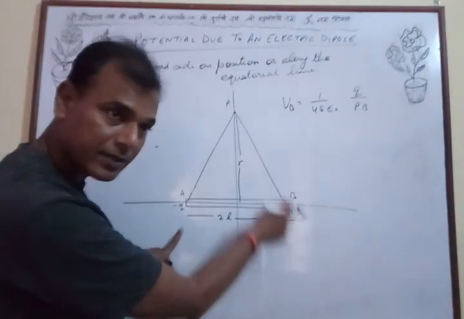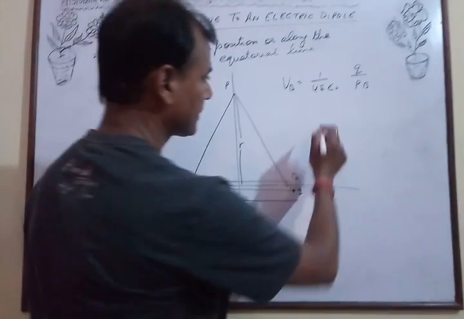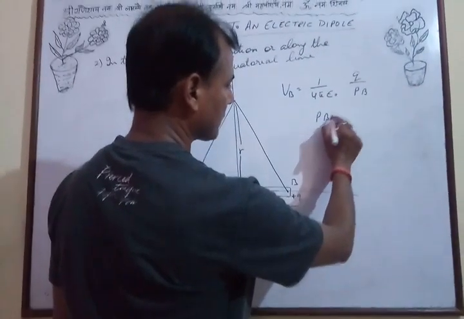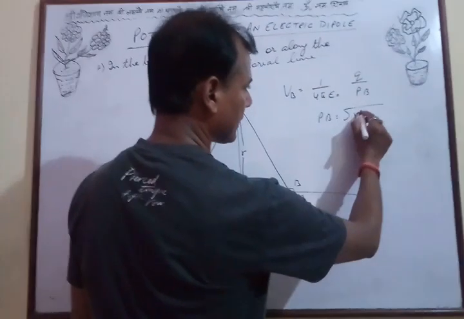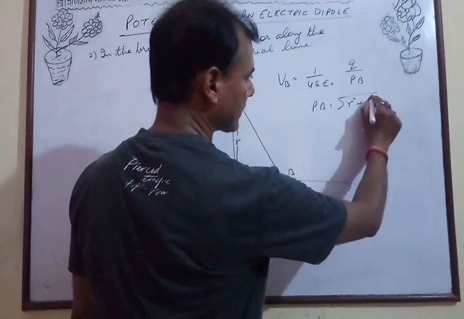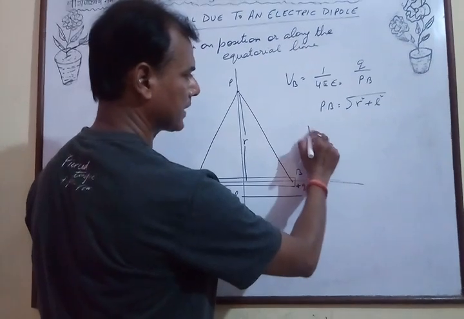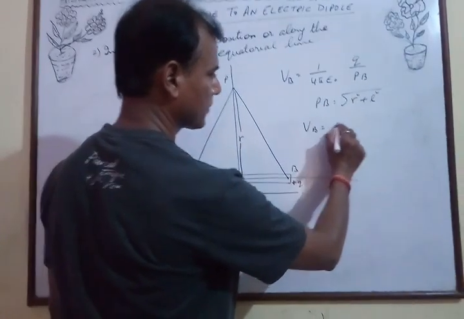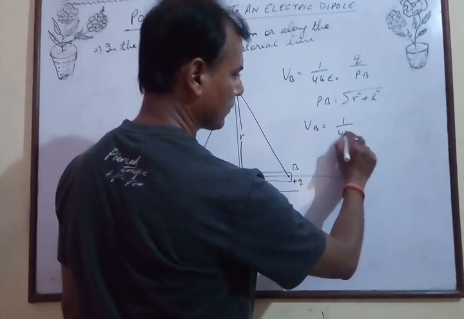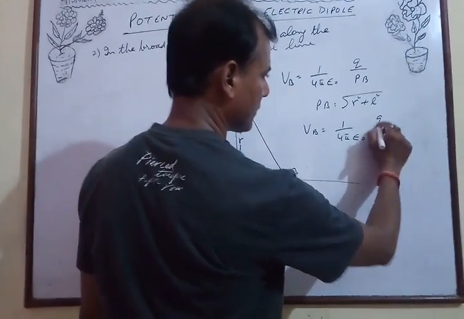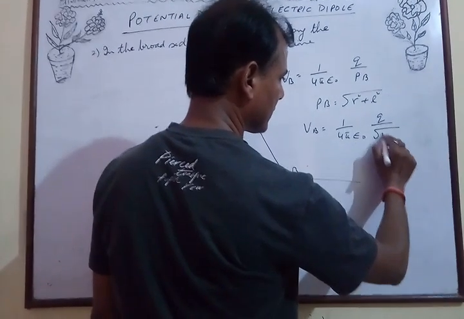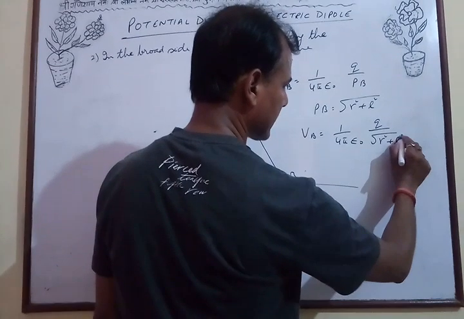So by Pythagoras theorem, PB is equal to under root r square plus l square. So potential at P due to charge at B will be VB is equal to 1 upon 4 pi epsilon 0 q upon under root r square plus l square.